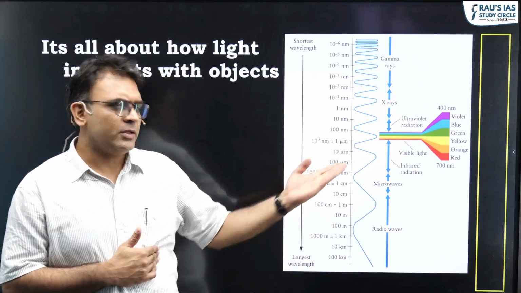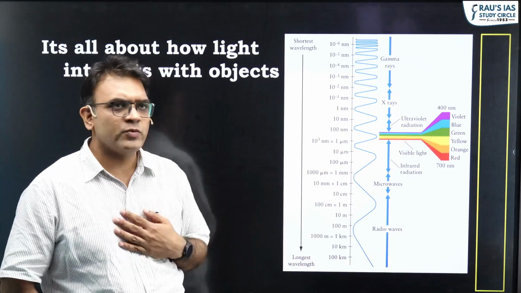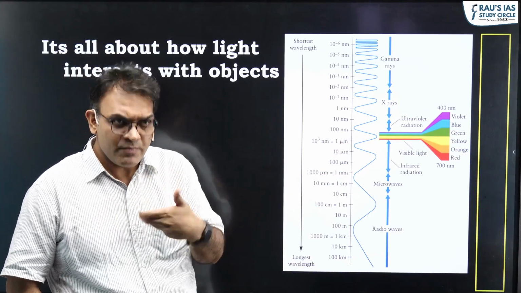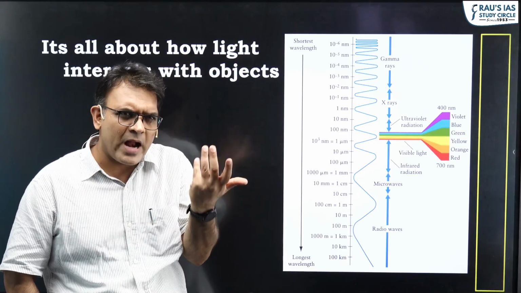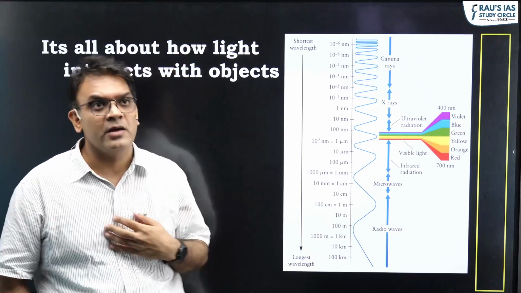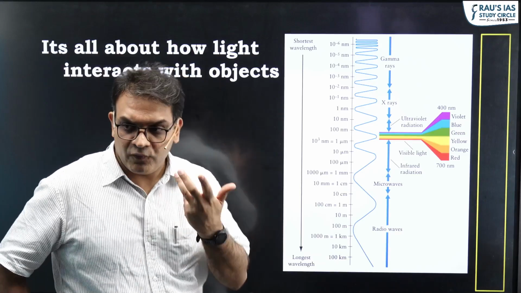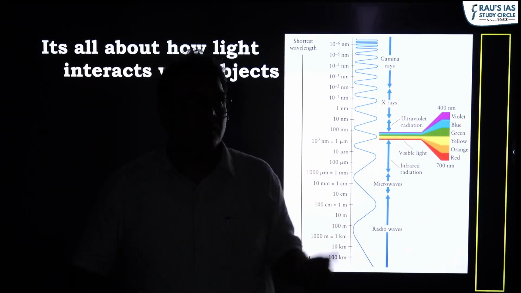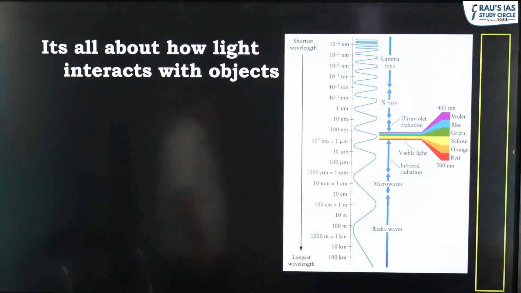As we all know, in our common, intuitive experience, visible light is what we basically use. You are seeing me in this video because the atoms on my body are reflecting the light that is coming from this tube light. Therefore, if I switch off this tube light, you won't be able to see me because there is no light falling on me for me to reflect back. This is the best example of remote sensing.